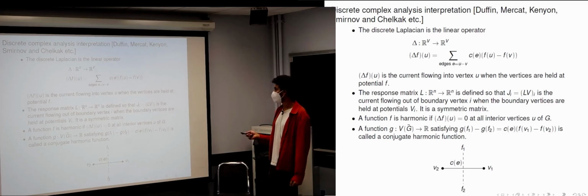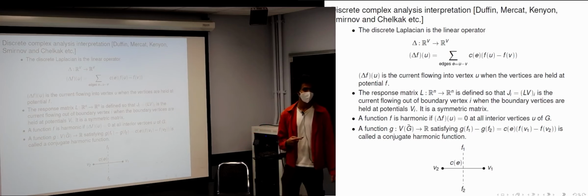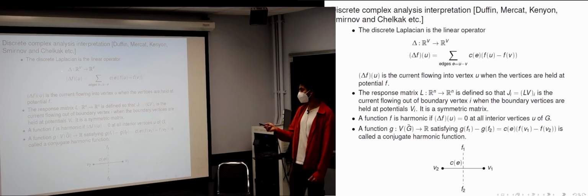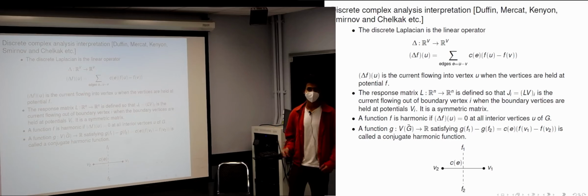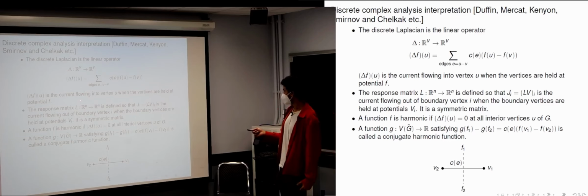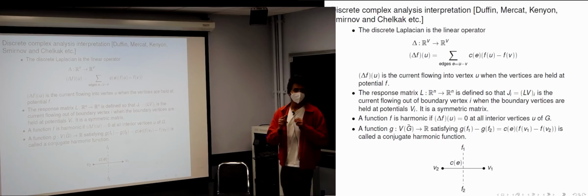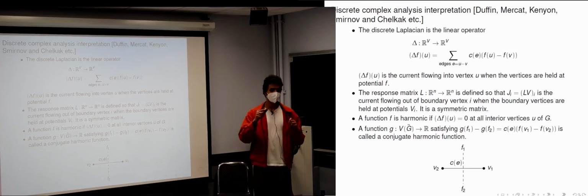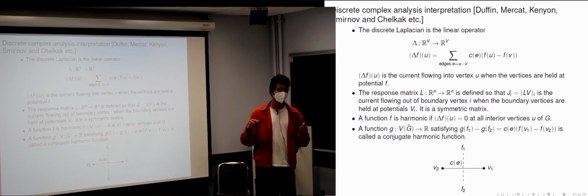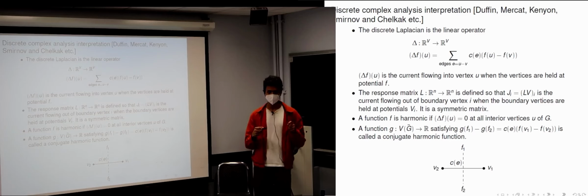There is another closely related matrix that is associated to electrical networks, which is like the Laplacian, but it only sees the boundary behavior. And it's called the response matrix. And what this is electrically is, say your network is a black box, and all you can do is plug in batteries at the boundary vertices and measure what current comes out at each of the vertices.